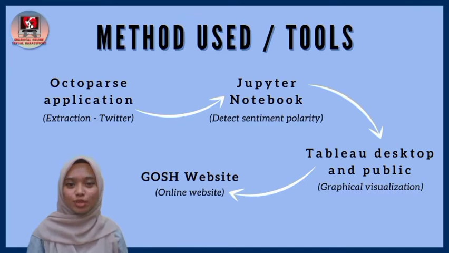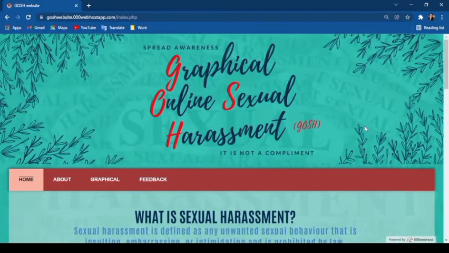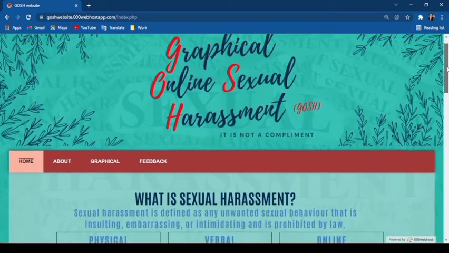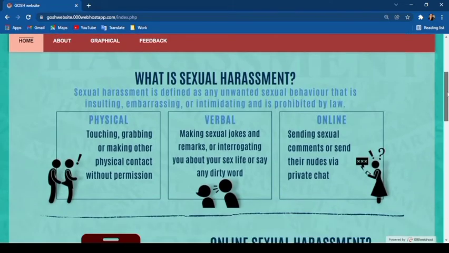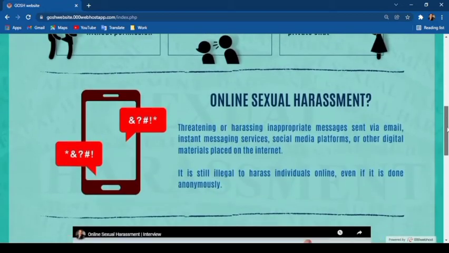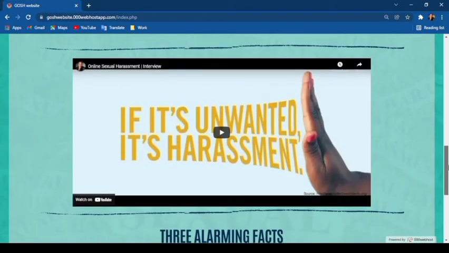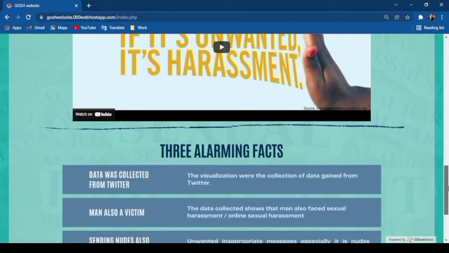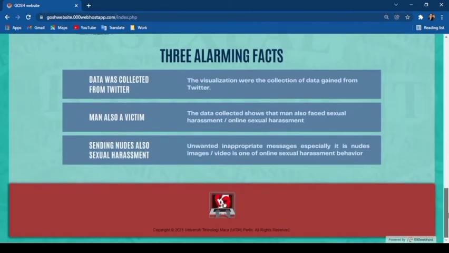So now I will demonstrate my website. Let's begin. This is my website, the Graphical Online Sexual Harassment website, GOSH. In this website, I have 4 pages, which are home, about, graphical, and feedback. The home page has information on sexual harassment and online sexual harassment, also a video of online sexual harassment and the facts of online sexual harassment.